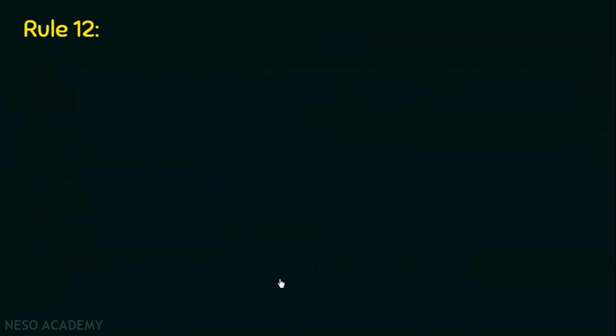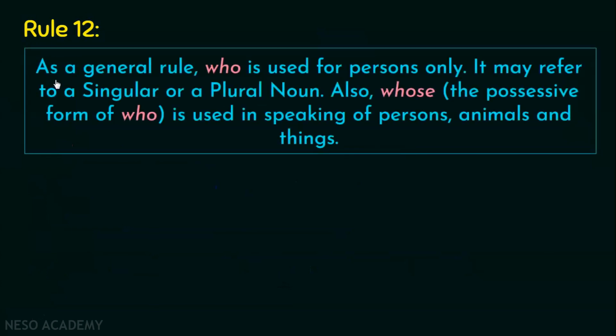So we can talk about the next rule now, which is, as a general rule, who is used for persons only. Now this is very important because at times we get confused about where we should use who, okay? So it is used for persons only. This means who will be used when you talk about persons only. It may refer to a singular or a plural noun.